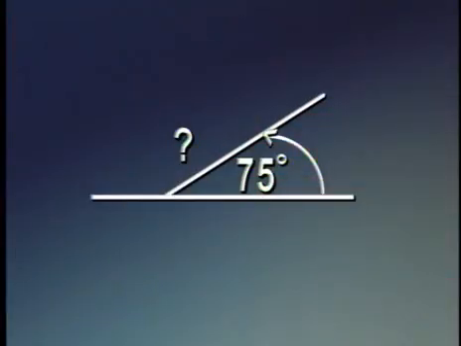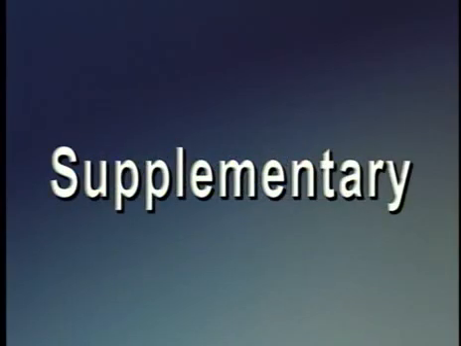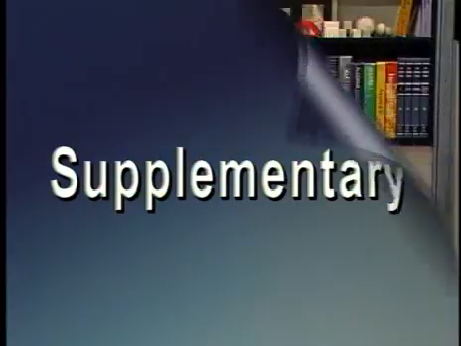Since the two angles formed a straight angle, that is, their sum is 180 degrees, the missing angle must measure 105 degrees. Two angles that form a straight angle, that is, two angles whose sum is 180 degrees, are called supplementary. So you'll notice there's quite a bit of jargon, a lot of vocabulary in geometry, but again, it's very specific. We never confuse complementary angles with supplementary angles.